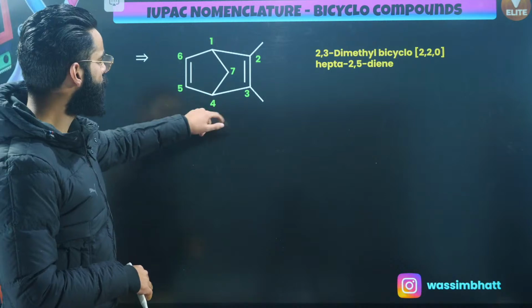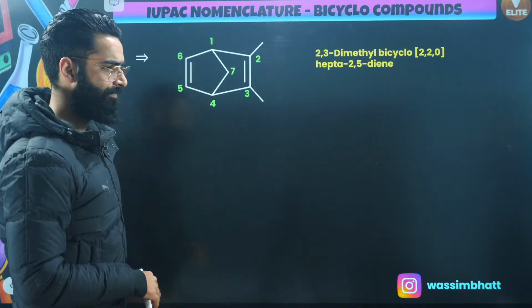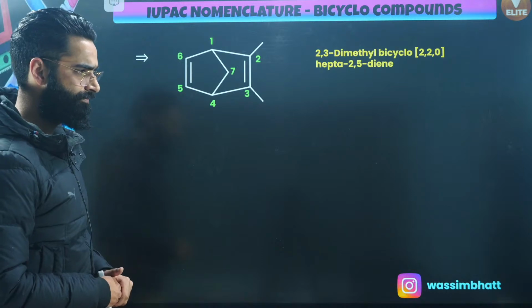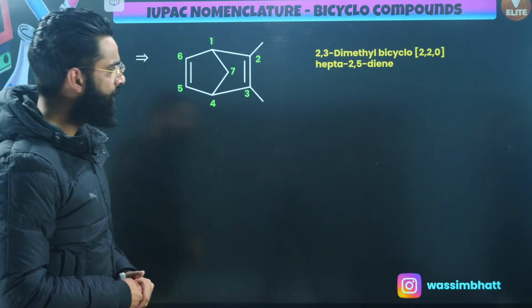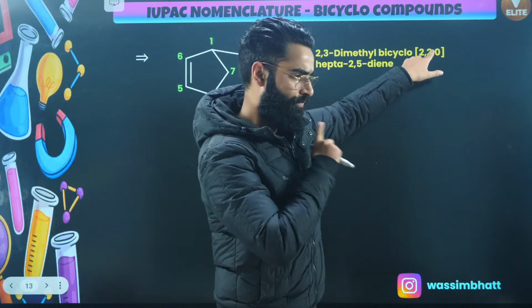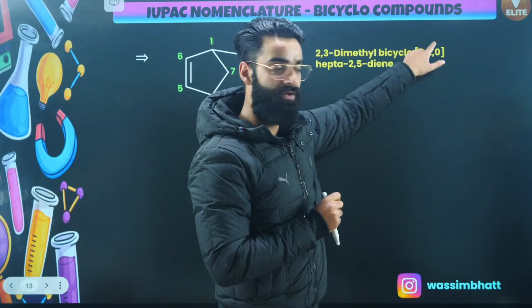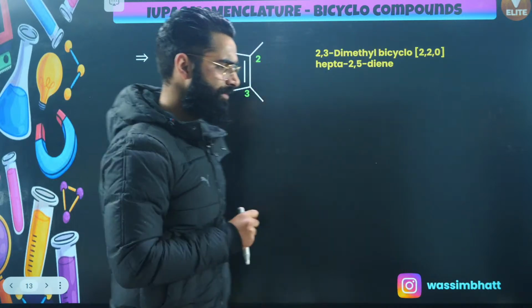Satvik, it's not going to be 2 to 0. This is 2, this is 2. There is 1 carbon over here, right? This is 2 to 1. It's not 2 to 0. They have mentioned 2 to 0, but it's 2 to 1. You can correct it on your own. What I told you, that was 2 to 1, what I wrote on the screen. Perfect? By mistake, they might have mentioned 0 over here.